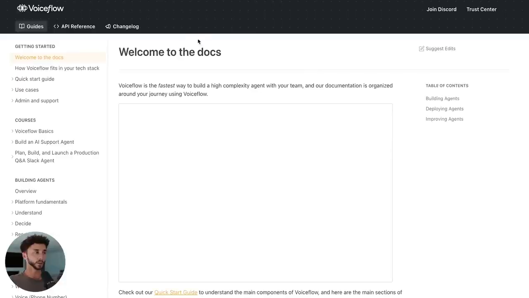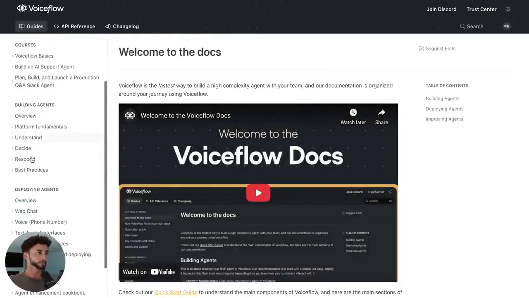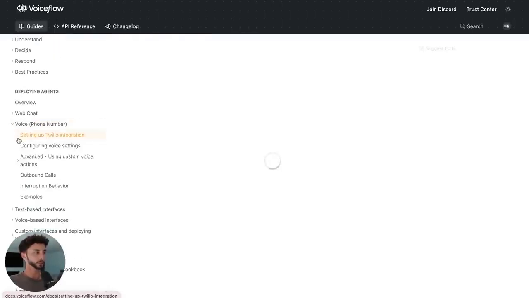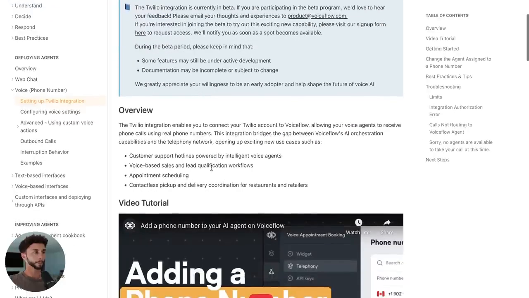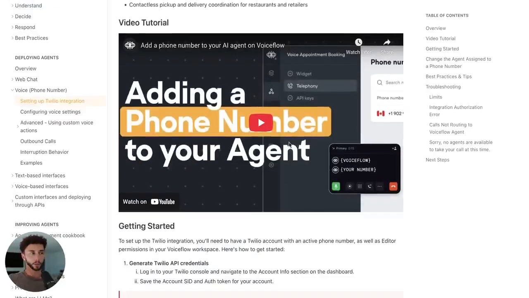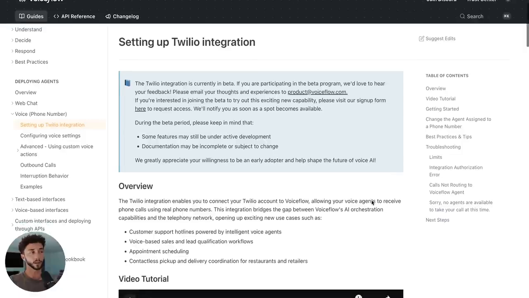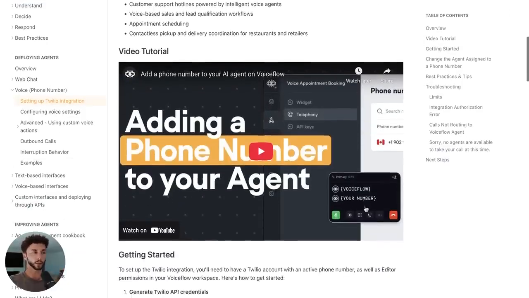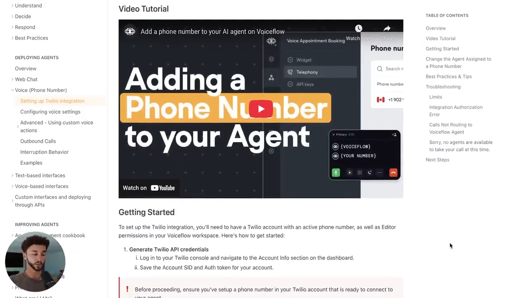So if we click on learn more, then they're going to help us. Basically, the best way to make sure you're getting the most up-to-date information is go to the docs of the platform. Finding and reading and extracting information from documentation on these kinds of platforms is another key skill that you need to pick up to succeed in the space. So if we go to the docs here, we go to voice, phone number, setting up Twilio integration, and they have a video here, adding a phone number to your agent. So if you ever get stuck, you know you've got documentation here and for all of the other platforms, but they'll keep updating these videos if things change, which they likely will as this voice AI space really takes off.